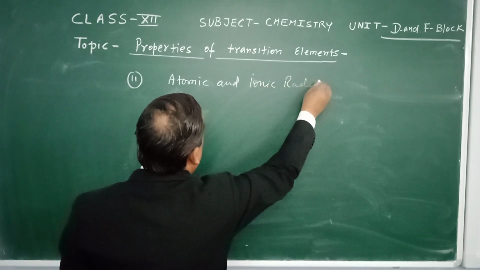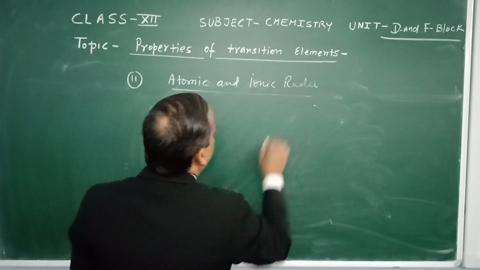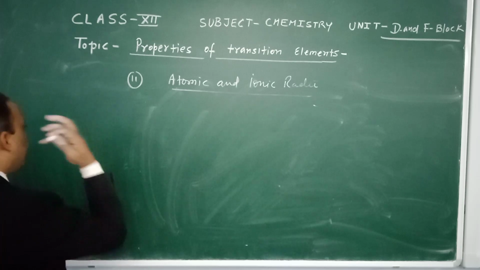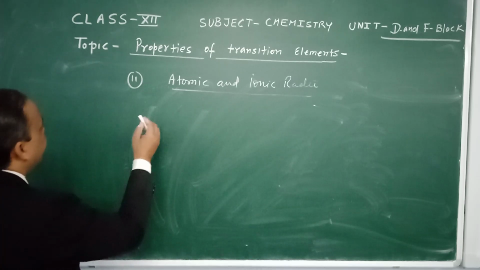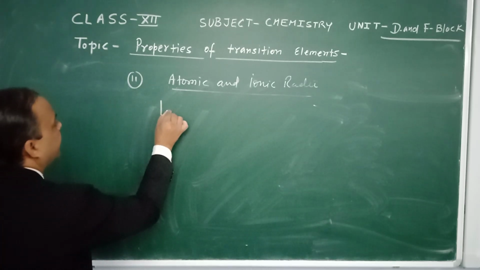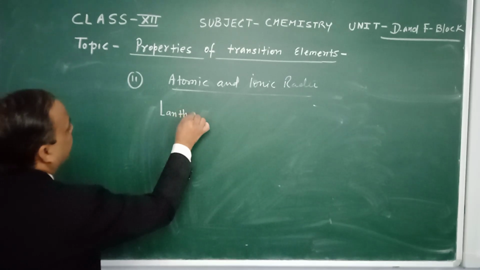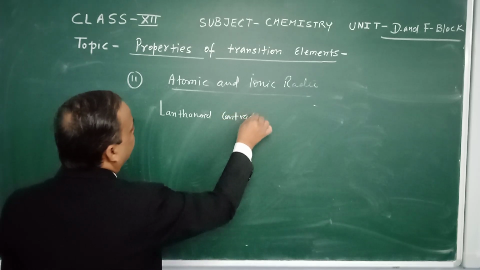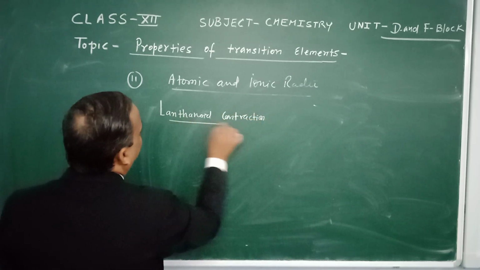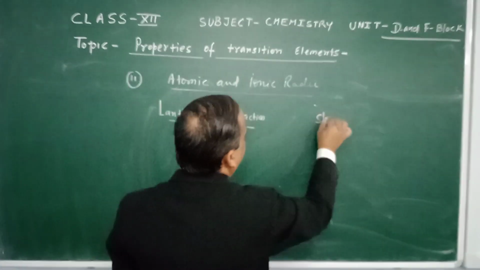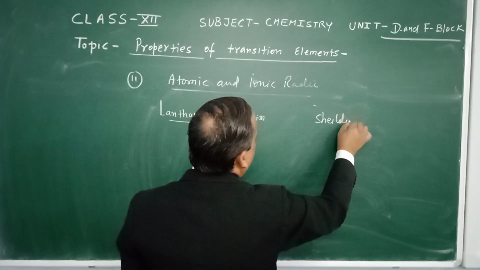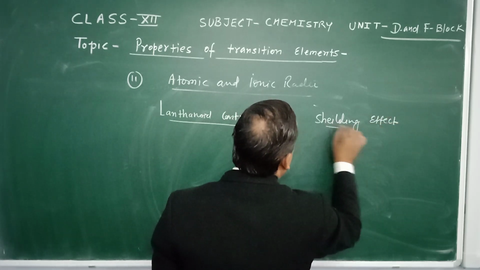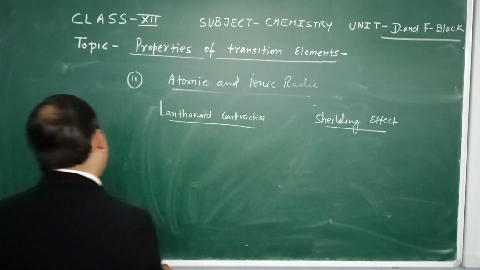This is related to the size of transition metal elements. The factors responsible for this are the lanthanoid contraction and the shielding effect. These two points we have to clear.